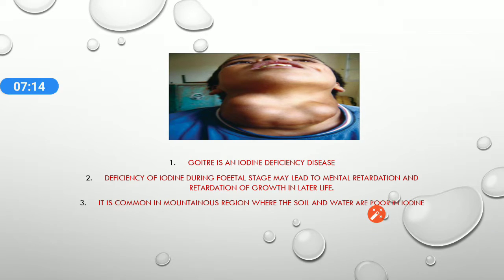And a well-tested approach to control iodine deficiency disease is the use of iodized salt by the affected population. आपने टीवी में ऐड भी सुनी होगी, टाटा नमक, देश का नमक, आयोडीन युक्त. तो अगर सॉल्ट में आयोडीन है, then it will lead to the control of iodine deficiency disease.